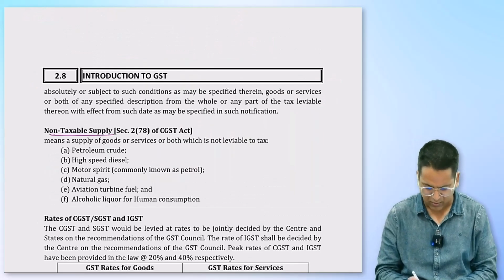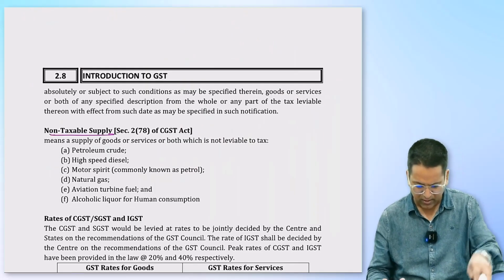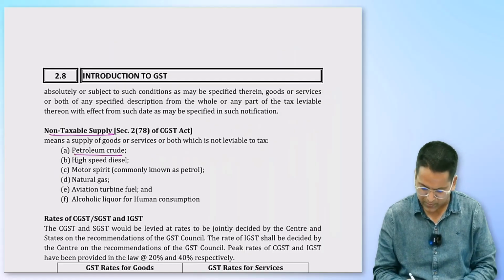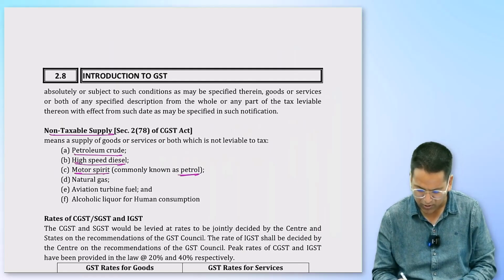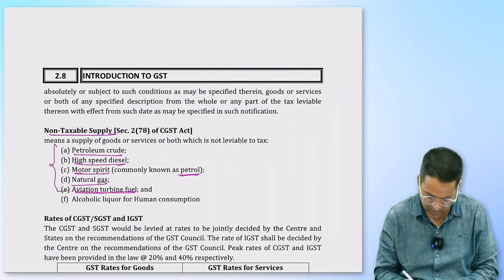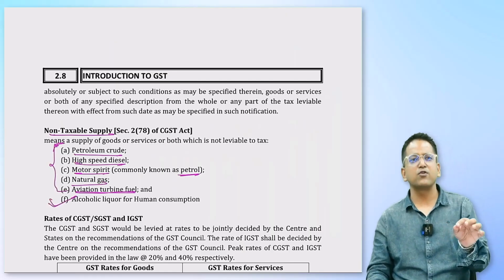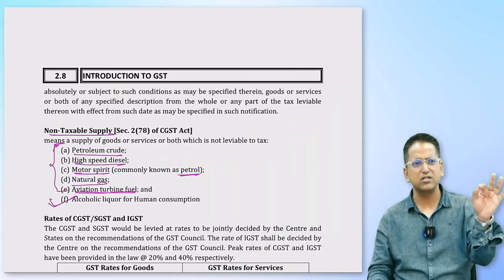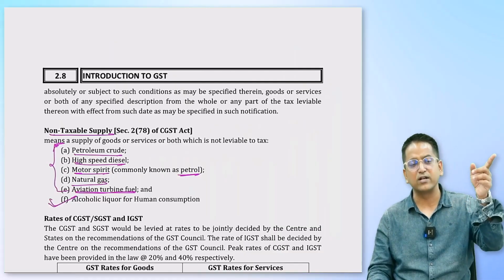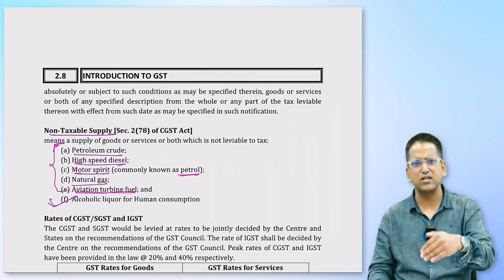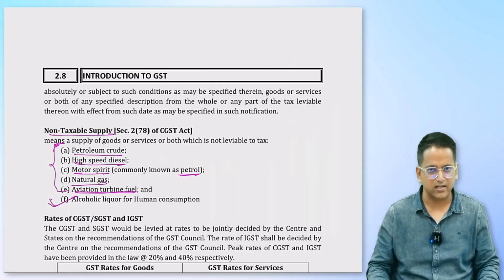What is non-taxable supply? Some things are in the category of non-taxable supplies. See, what are those? Petroleum crude, high-speed diesel meaning diesel, motor spirit meaning petrol. So we said petrol, diesel, crude oil, natural gas, ATF. ATF is used in aeroplanes. These 5 petroleum products and alcoholic liquor for human consumption. Alcoholic liquor for human consumption is a repetition, although it's out of GST's scope because of the definition of GST given in the Constitution. But still, for clarification, it has been included here in non-taxable supplies.